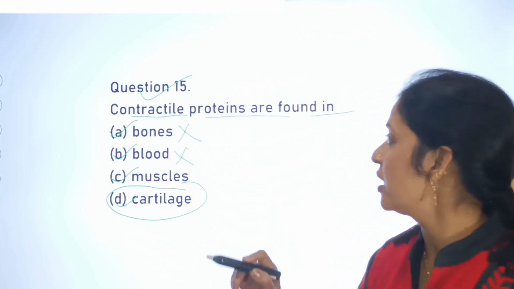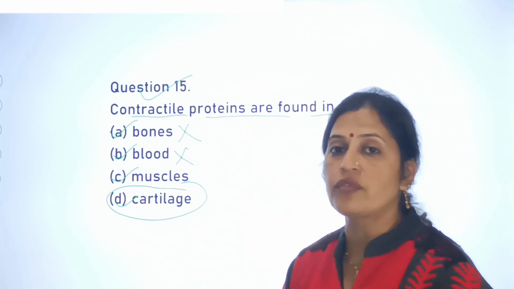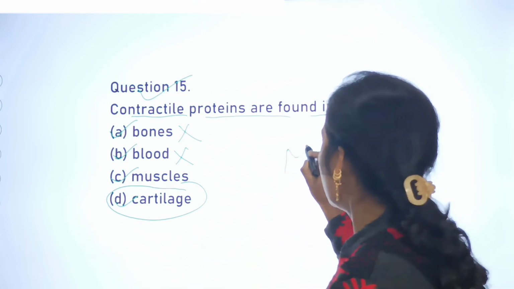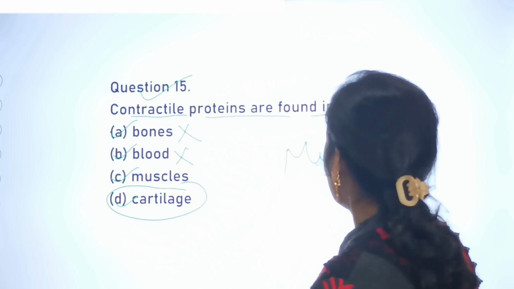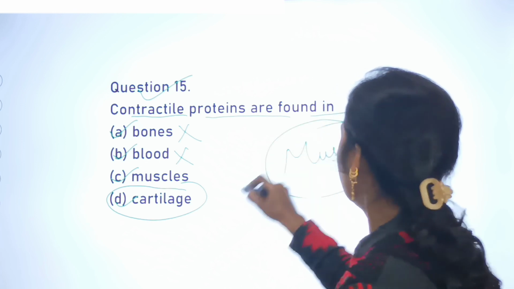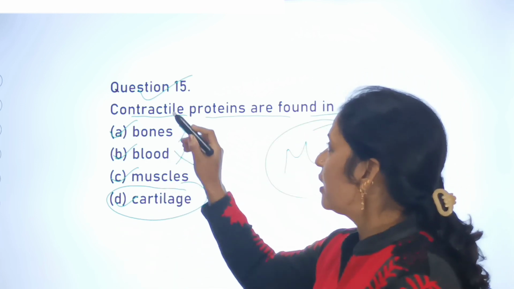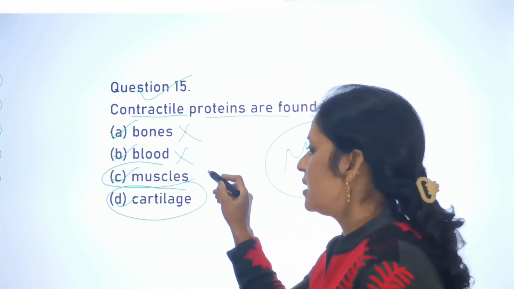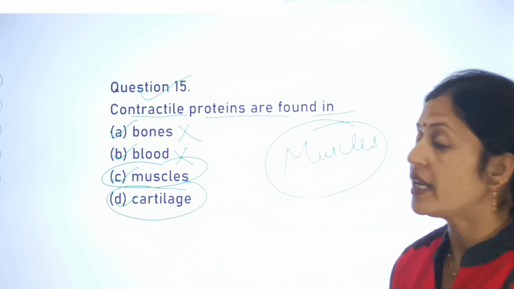But contractile proteins, they are always found in the muscles. So here contractile proteins are found in the muscles. So this is the right answer.